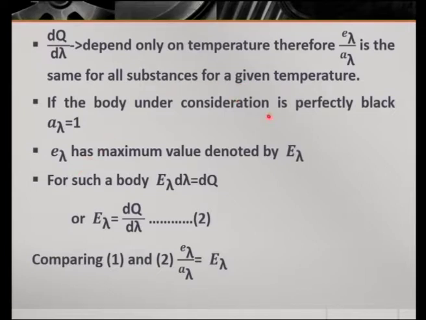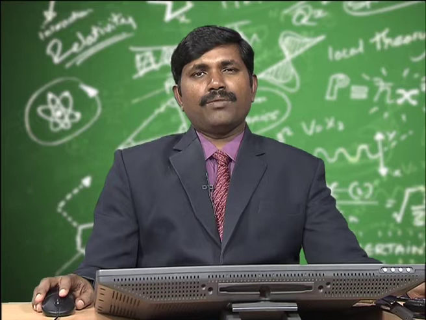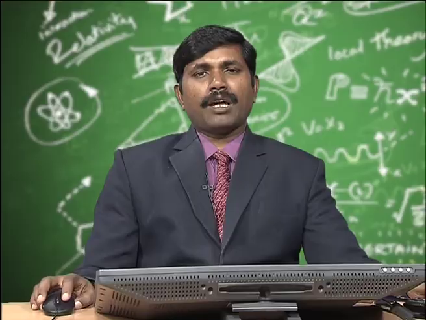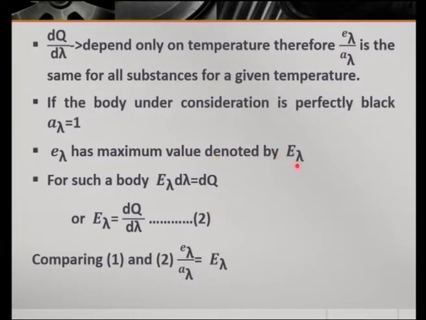If the body under consideration is perfectly black, then the absorptive power is equal to 1, because a black body is a body which absorbs all the wavelengths falling on it. So, absorptive power will become 1. Then E lambda has a maximum value, denoted by capital E lambda. For such a body, E lambda d lambda is equal to dq, or E lambda is equal to dq by d lambda.